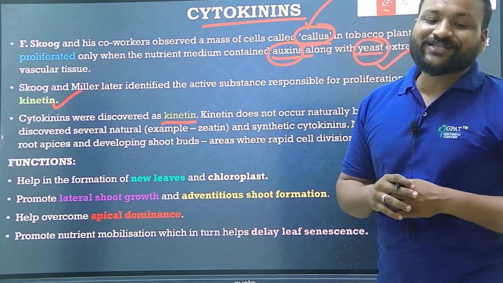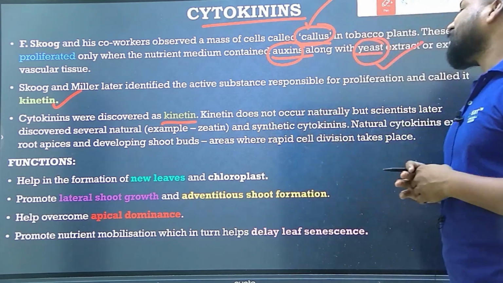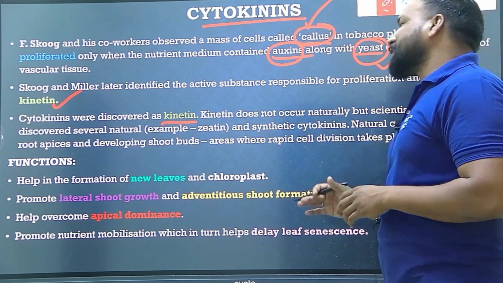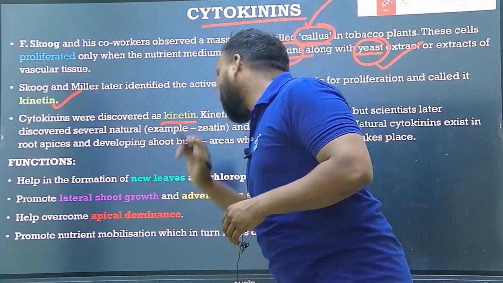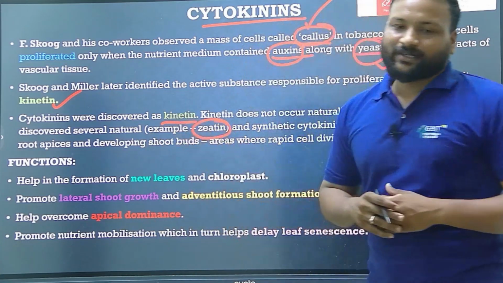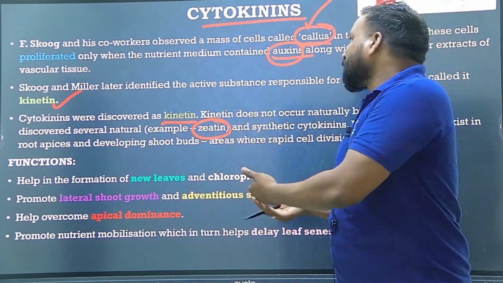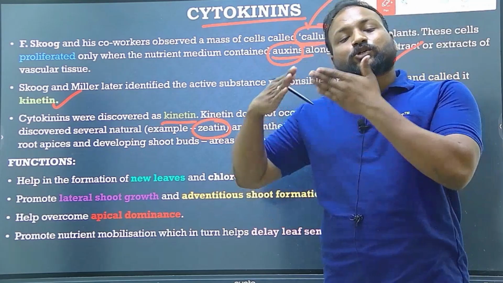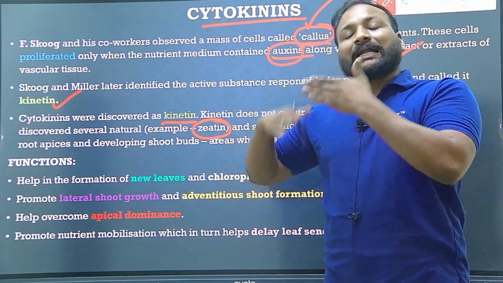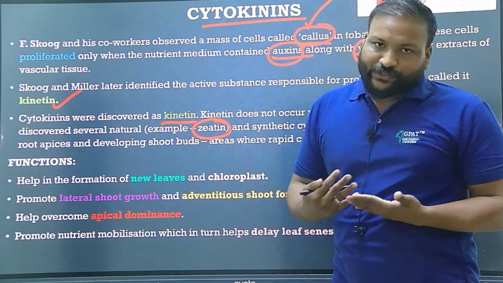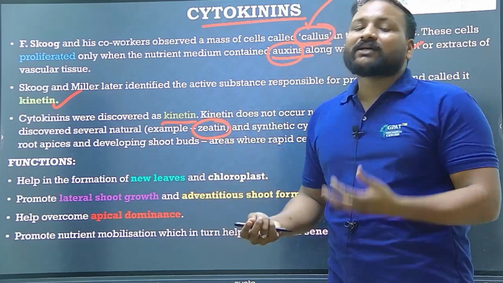The first cytokinin discovered is kinetin, and this kinetin does not occur naturally, but scientists later discovered several natural examples such as zeatin. See what happened here. When Skoog and Miller were performing an experiment on plant tissues, they discovered a callus.